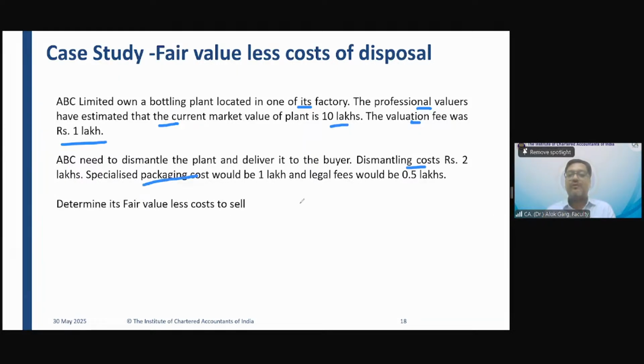Specialized packaging cost would be 1 lakh and legal fee would be 0.5 lakh. Determine its fair value less cost to sell. Cost to sell is a directly attributable cost which is required only when the asset will be sold out. Friends, tell me, what is the fair value less cost to sell? Important question. A small question, important question.